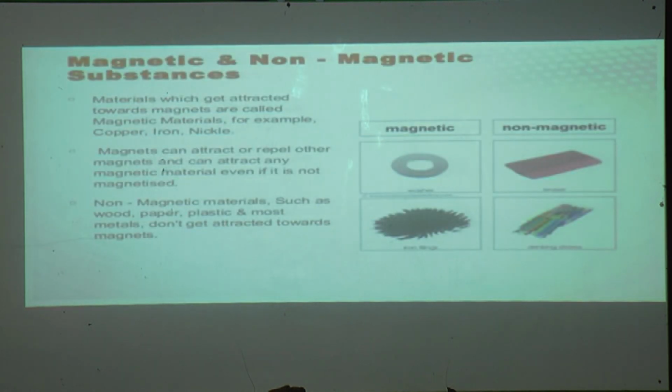Now next, magnetic and non-magnetic substances. There are some substances which are classified into two groups, magnetic and non-magnetic substances.